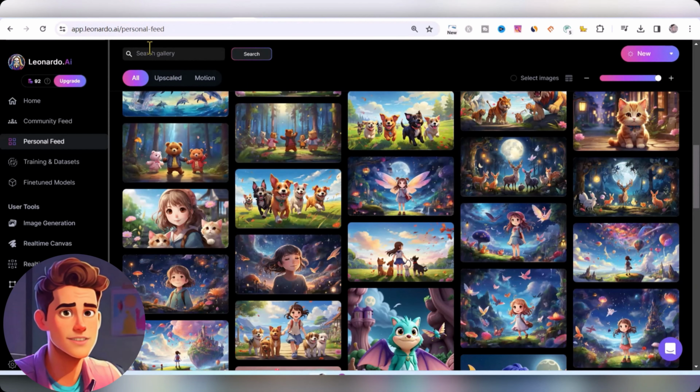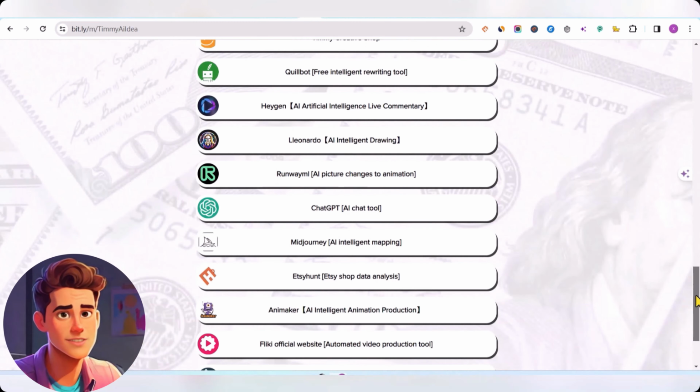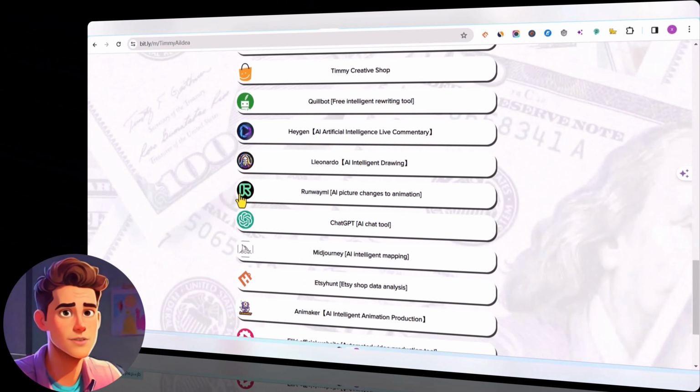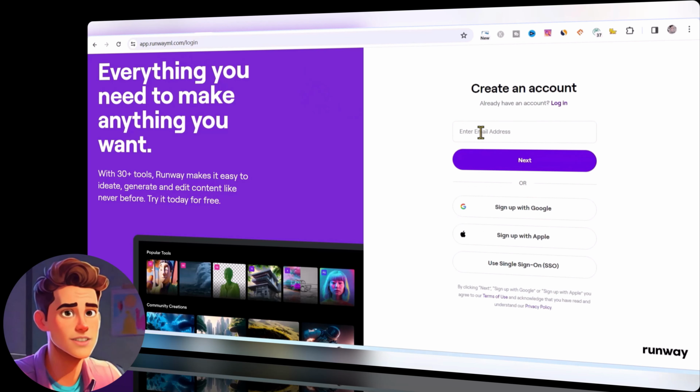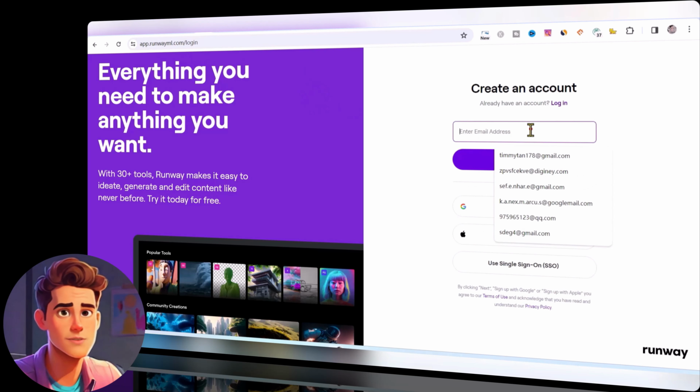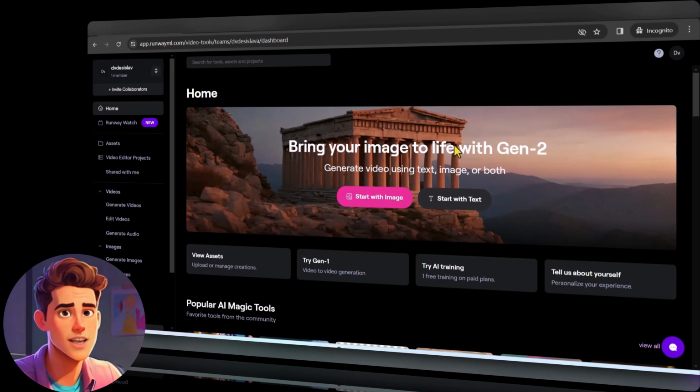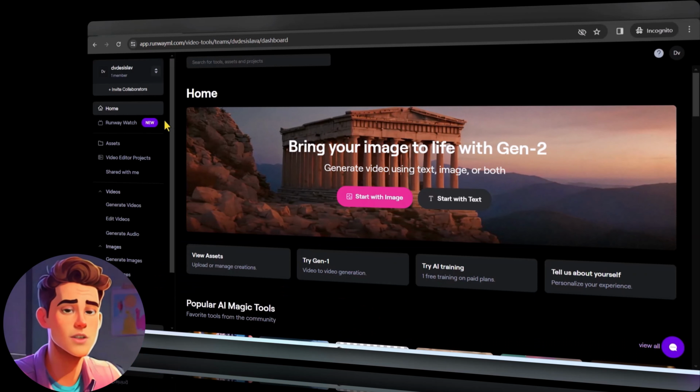Then we come to the AI toolbox. Next, we come to AI tools. Find the icon Runway. We just need to register an account on his website. If you have a Google account, you can log in directly through Google. If you have an email, you can also register directly with your email address. After logging in, we click directly to start uploading pictures. Upload your image to the website.